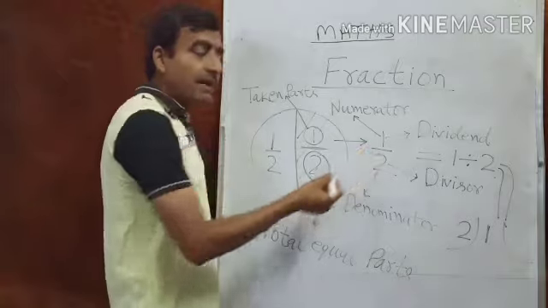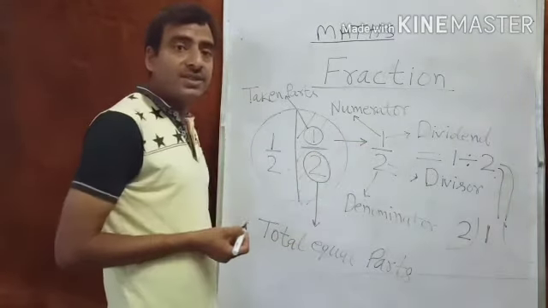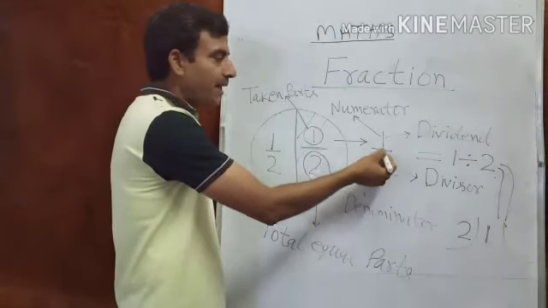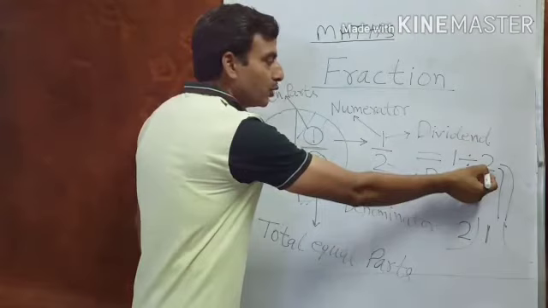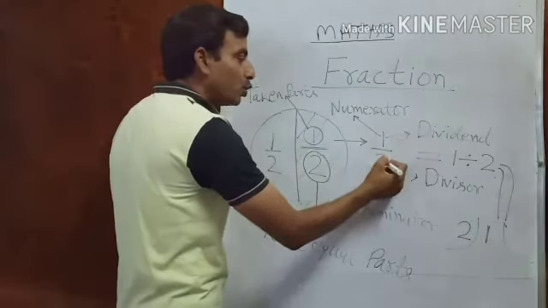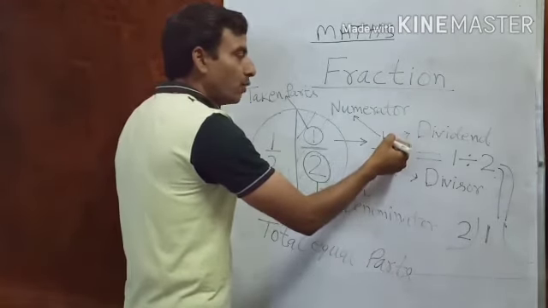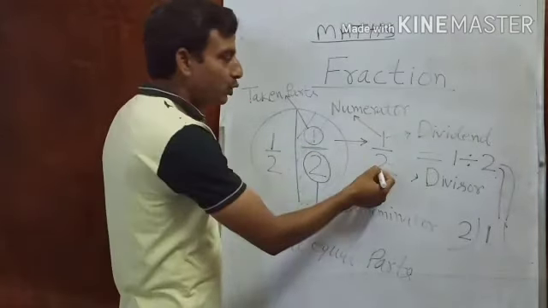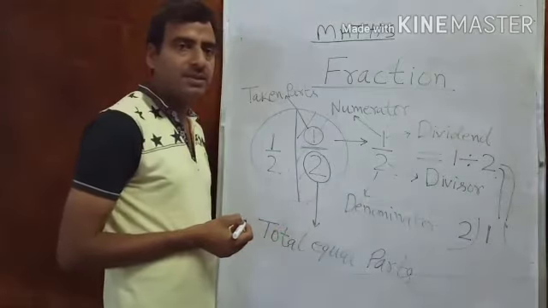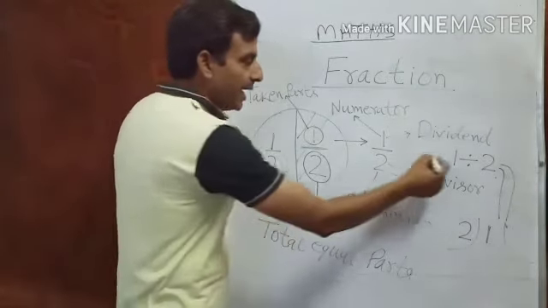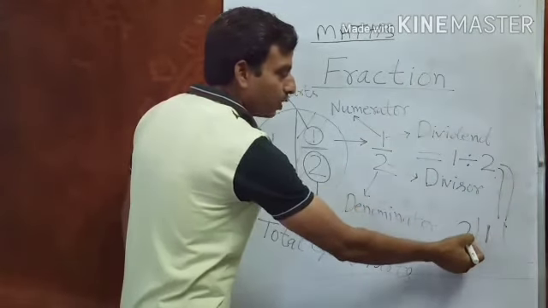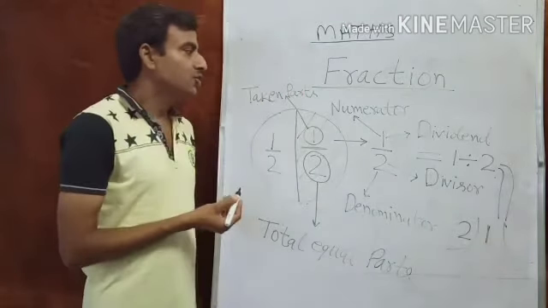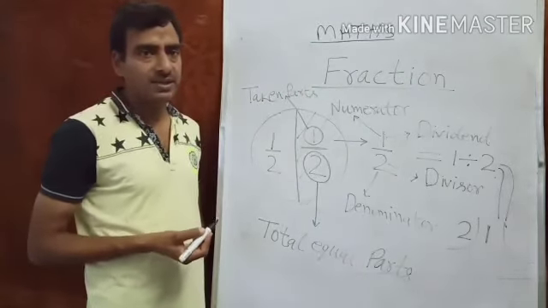And I have told you, a fraction is a division. So this is divide also. Which type of divide? 1 is divided by 2. It means 2 is dividing 1. So 1 is the dividend over here, and 2 is the divisor. And we can also write it in division form, 2 dividing 1. By this chart you can understand fractions very well.